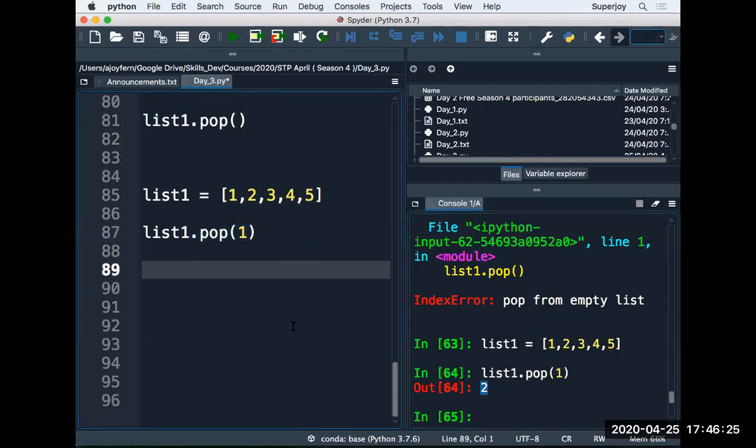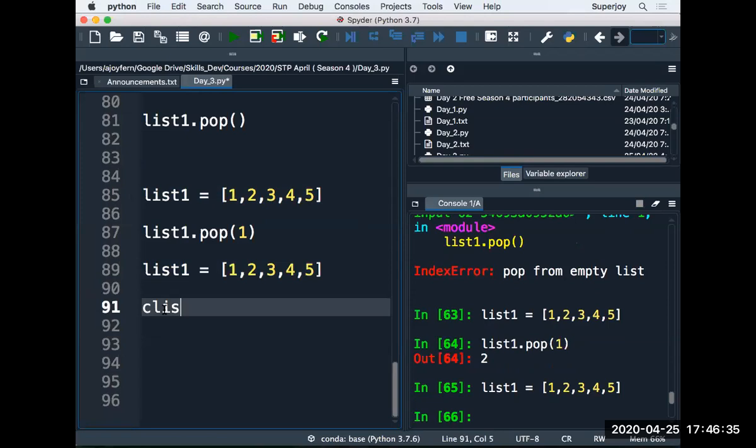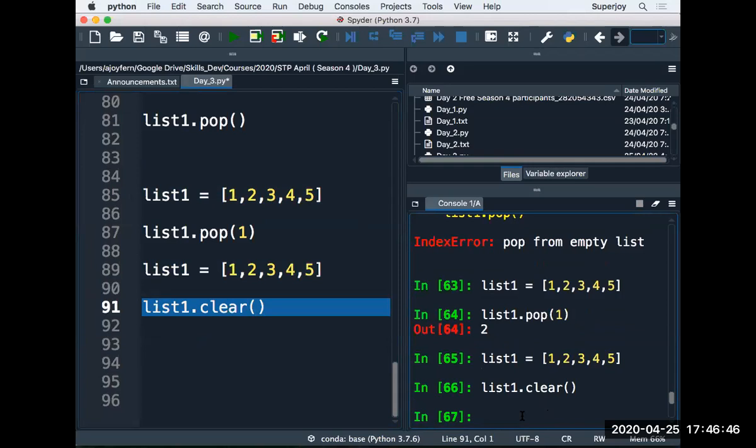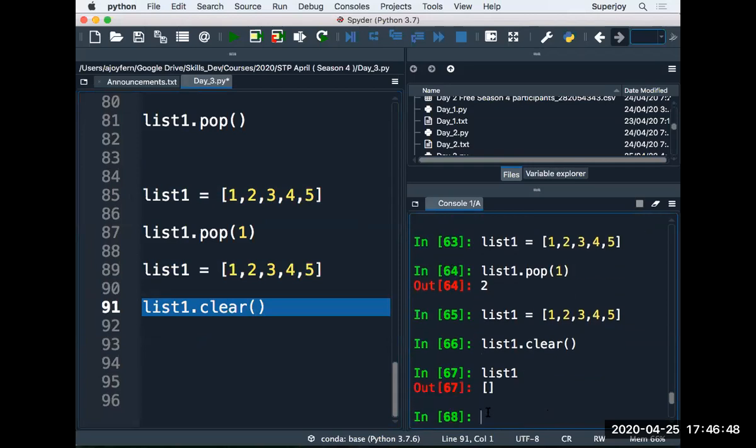So we have discussed a couple of methods. Now I again take this list back. I have a couple of items here, and now I call this method list1 dot clear. I call it, and now you can see list1 has all of the items removed. Clear will remove all the items from the list and make your list empty. That was the clear method.